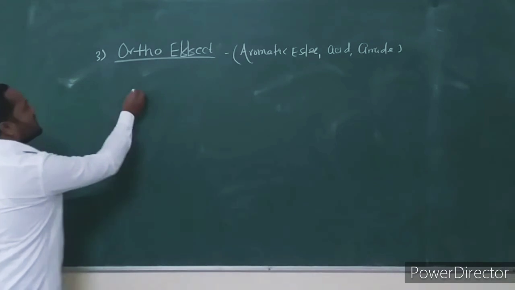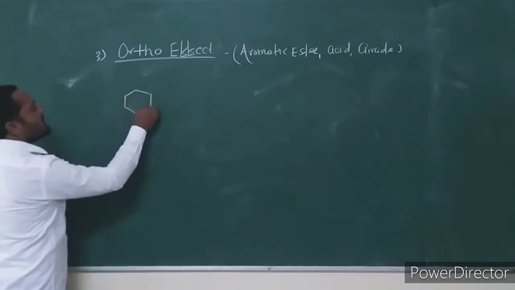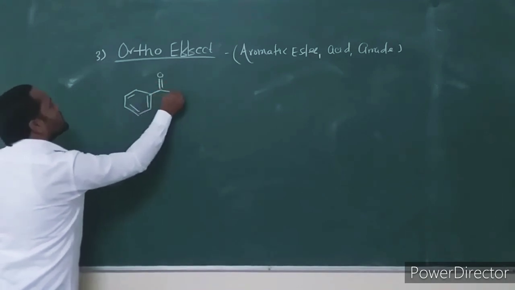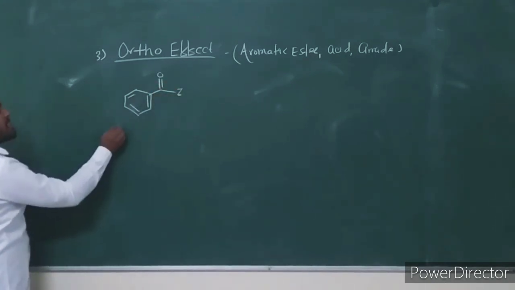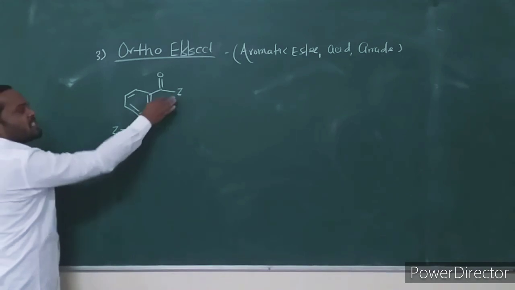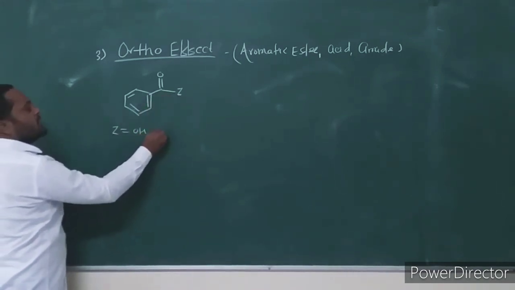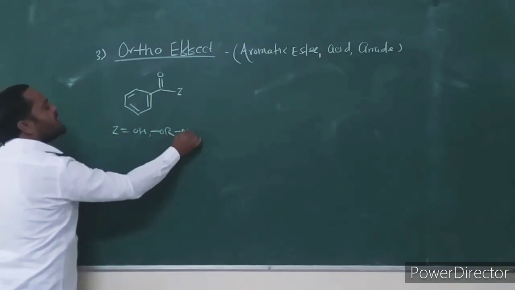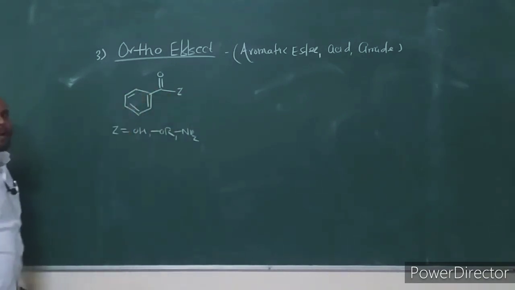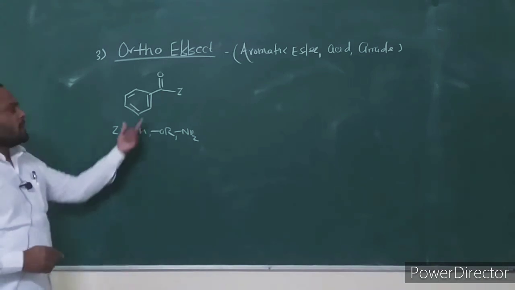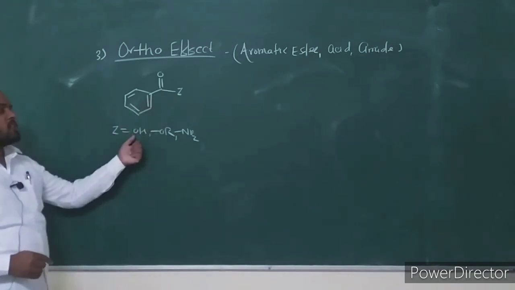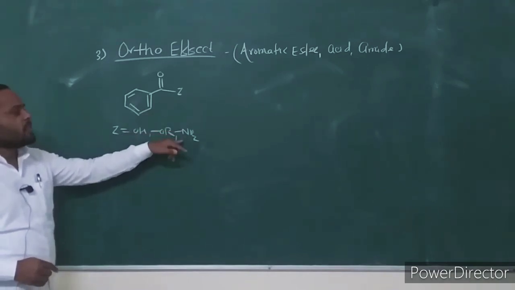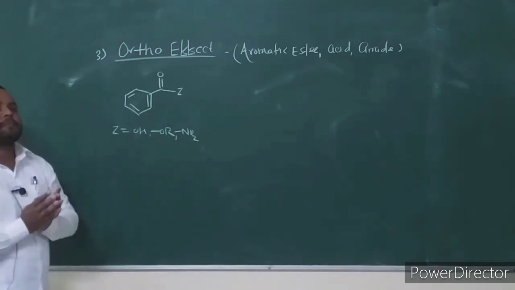We consider this example. This is the carbonyl compound. If Z is an OH group, it is a carboxylic acid. If Z is an OR group, it is an ester. And if Z is an NH2 group, then it is an amide. In general, if Z is OH, it is a carboxylic acid; if Z is OR, then it is an ester; and if Z is NH2, then it is an amide.